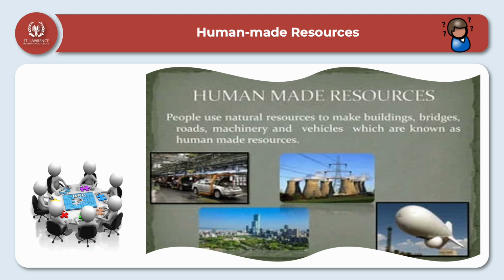But how did they make it? Everything was made from the natural resources, so they are called human-made resources. So human beings have used their technology and skills to convert all these natural resources into some useful products. So they are called human-made resources.